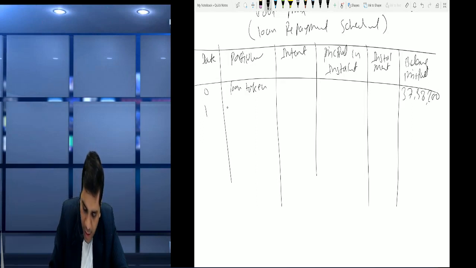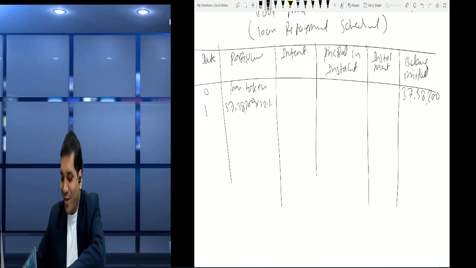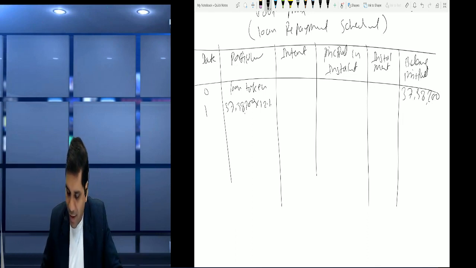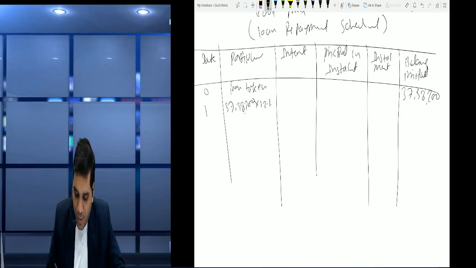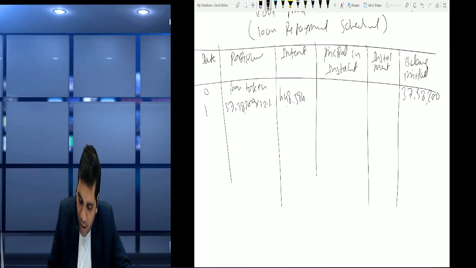we will pay interest on it, definitely 37 lakh 38,200 के कितना परसेंट लगाएंगे? 12%. Okay, so calculate 12% interest on it. So 37 lakh 38,200 into 12%. Okay, so it's become 4,48,584. बरोबर. Now how much installment we had paid?